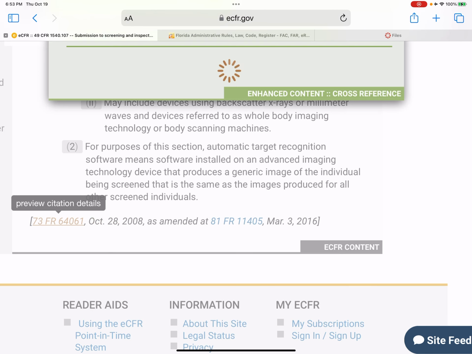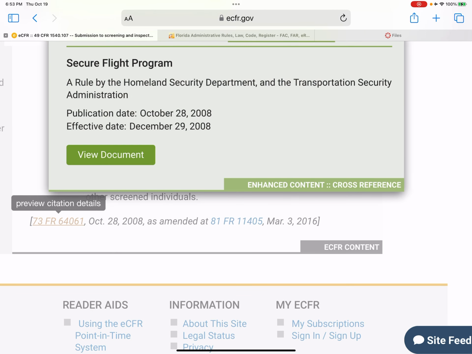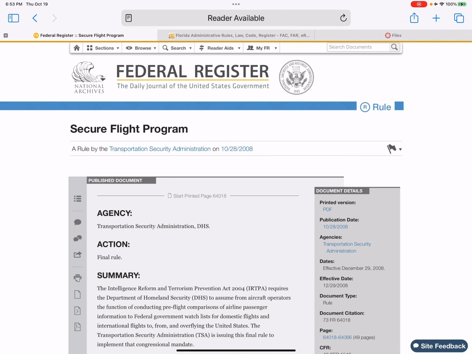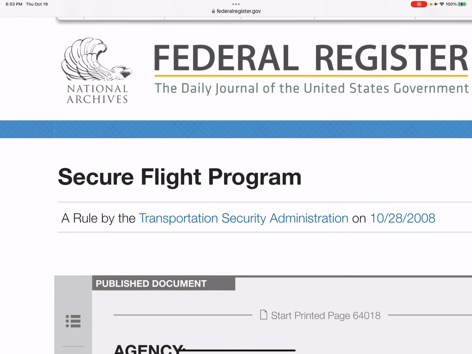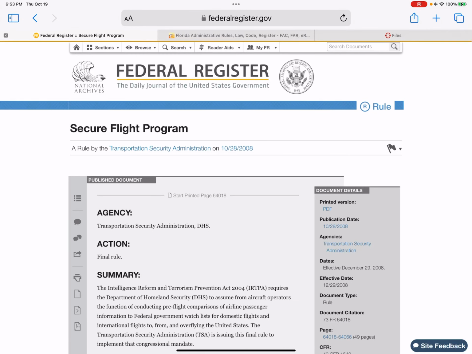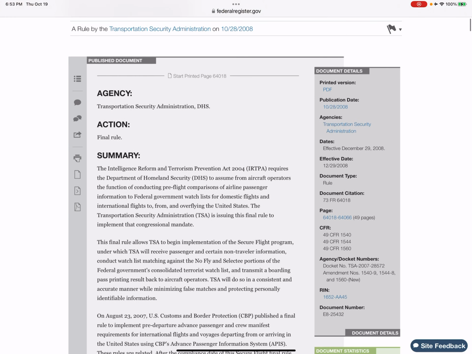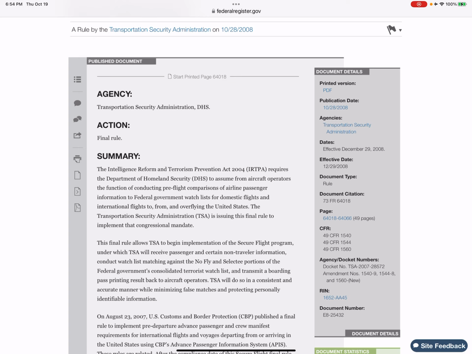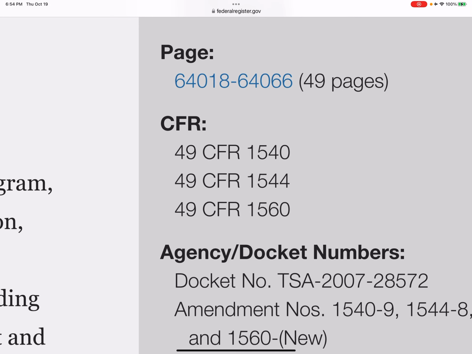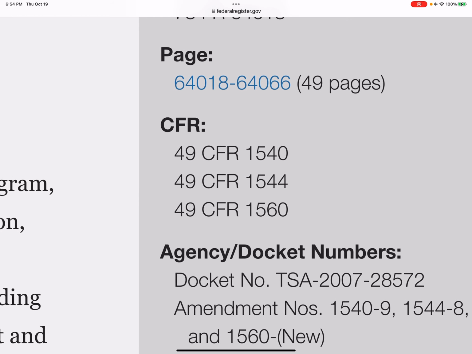So we click on it. We're going to view the document. Look at this. It took us straight to the Federal Register. Okay? The name of it, Secure Flight Program. That's where you find the name of the regulation, up at the top there. Okay? Here, this is where it will be codified, where it says CFR. That's ultimately where it's going to wind up, 49 CFR and those 3